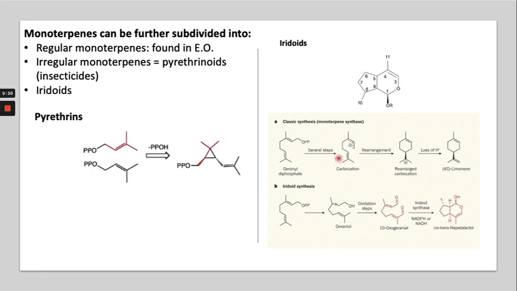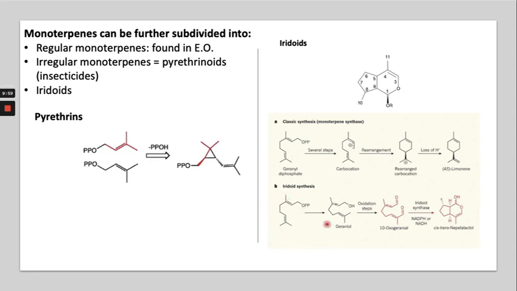So the rearrangement will occur, giving a rearranged carbocation, right? And then after this, loss of a hydrogen and it forms limonene, right? This is how the classical biosynthesis will occur in the case of the regular monoterpene. But in the case of the iridoid,